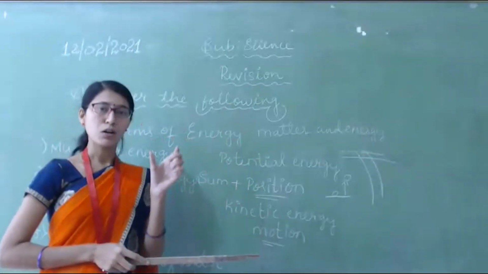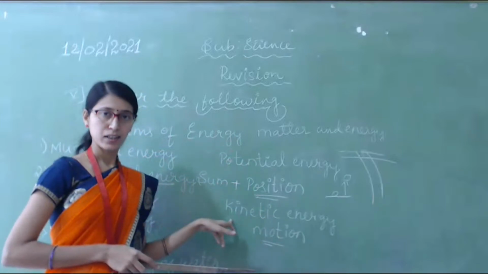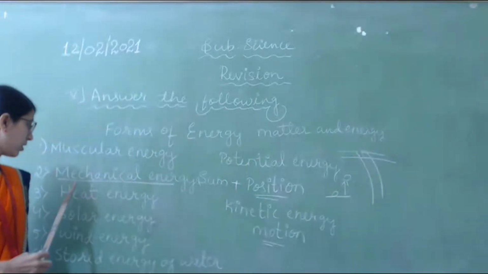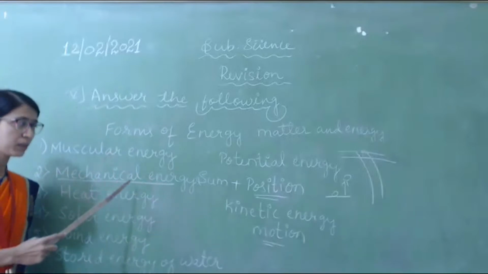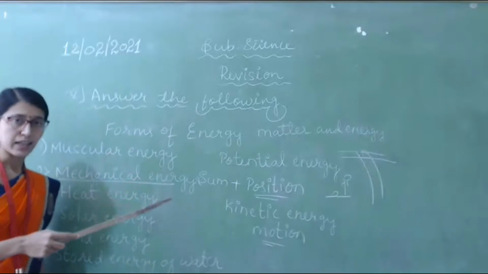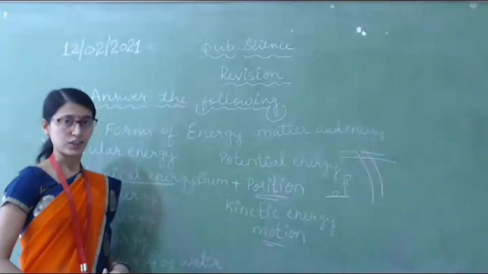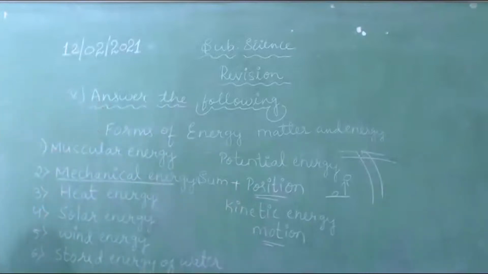If in one object we see both potential energy and kinetic energy, then we call that mechanical energy. Got it? If you are asked the definition, what do you mean by mechanical energy? It is the sum of potential energy and kinetic energy. I hope you understood this, potential and mechanical energy.